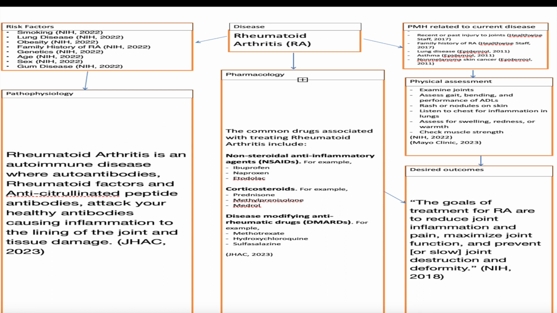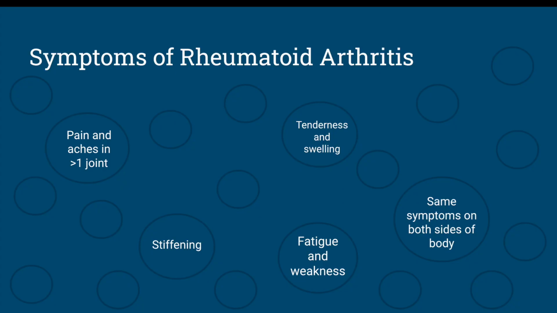I also included the physical assessment that you would perform when looking for something like rheumatoid arthritis. This includes examining the joints, assessing gait, bending down, performing ADLs, nodules on the skin, listening to the chest for inflammation in the lungs, assessing for swelling, redness, or warmth, and assessing for muscle strength.